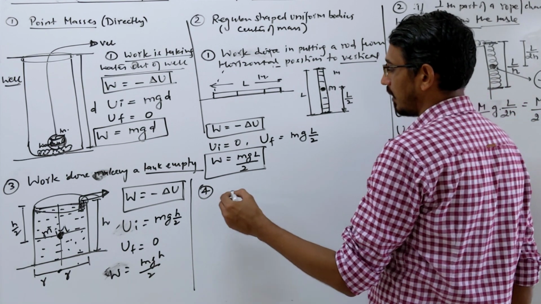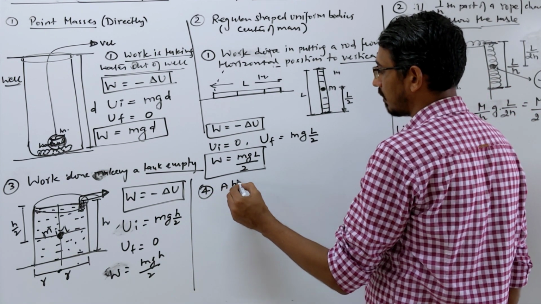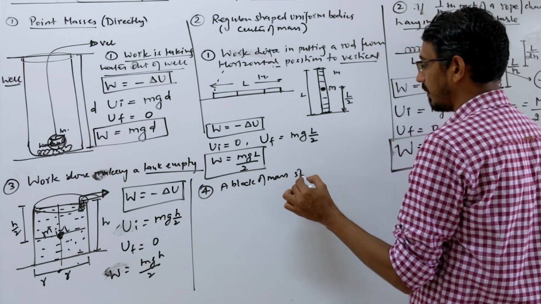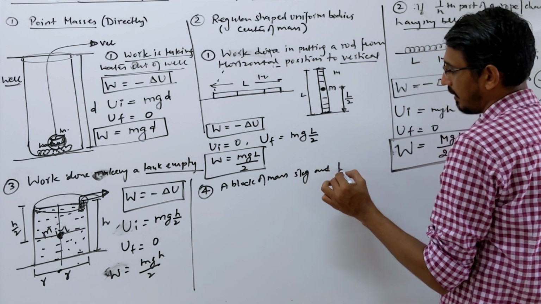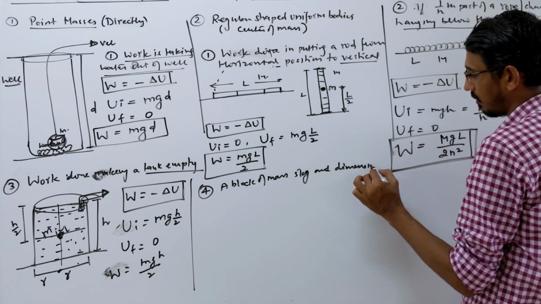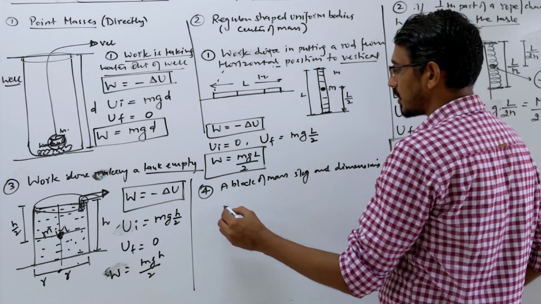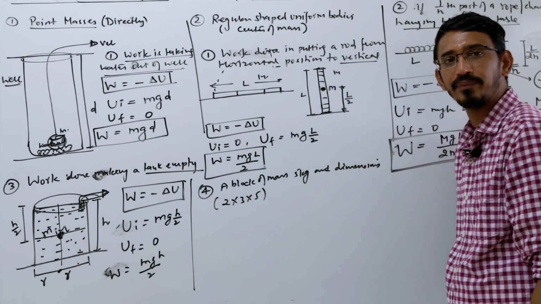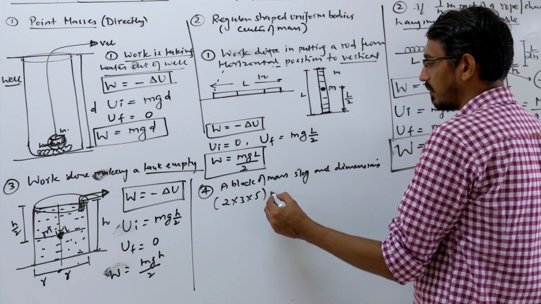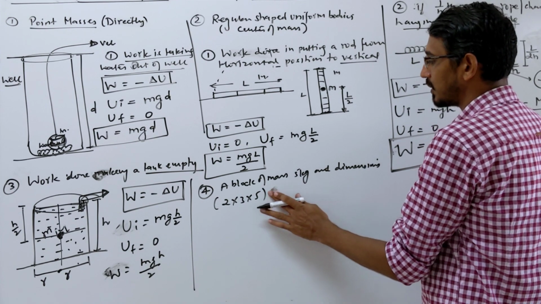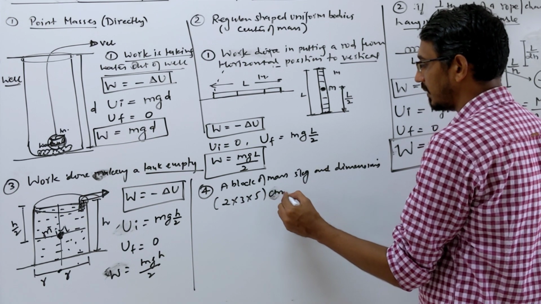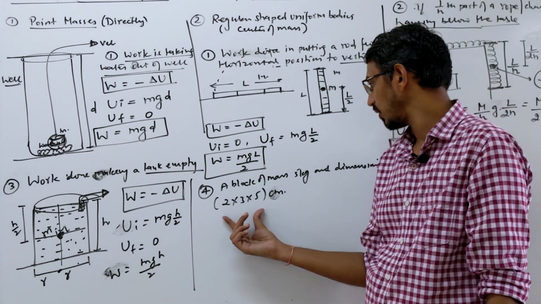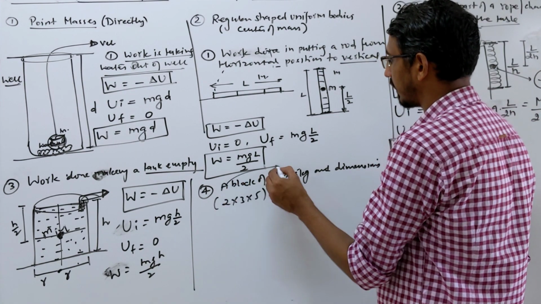Let me say a block of mass, say 5 kg, and dimensions 2 into 3 into 5. Meter or centimeter, meter will be very big, so let's write centimeter. Unit also we have to give attention. So these 3 sides are given. I should write like a rectangular block here.